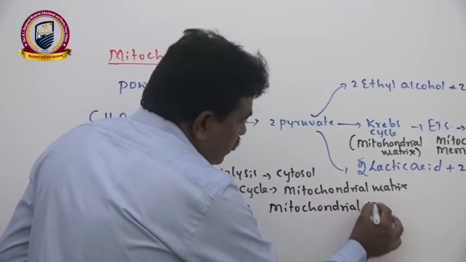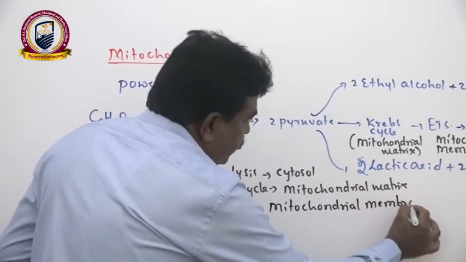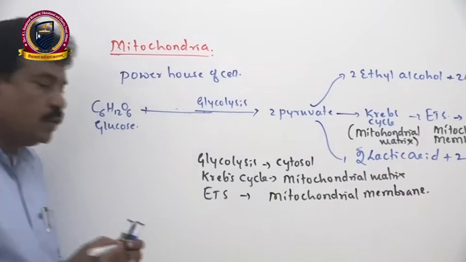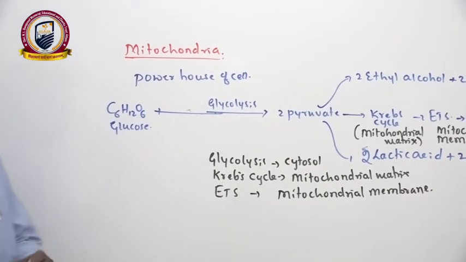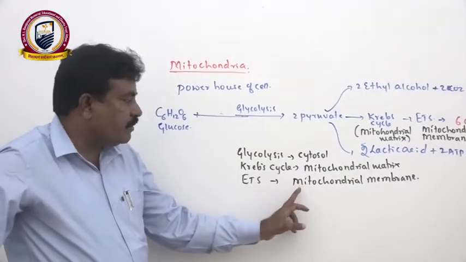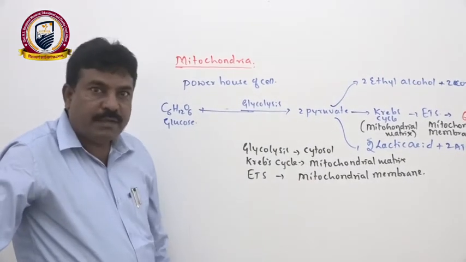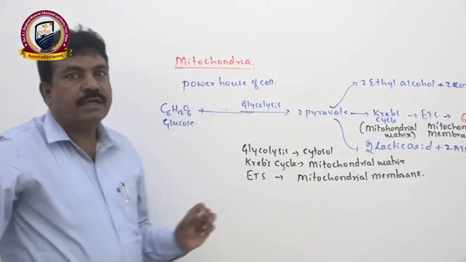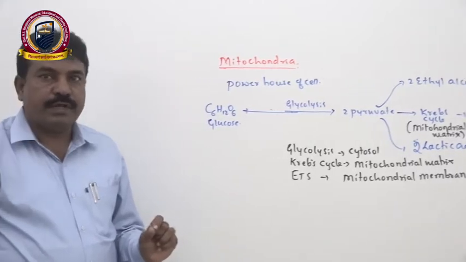That means the two important structures you have to analyze here to know the phenomenon of respiration are the mitochondrial matrix and the mitochondrial membrane. Hence we have to discuss the structure of mitochondria.